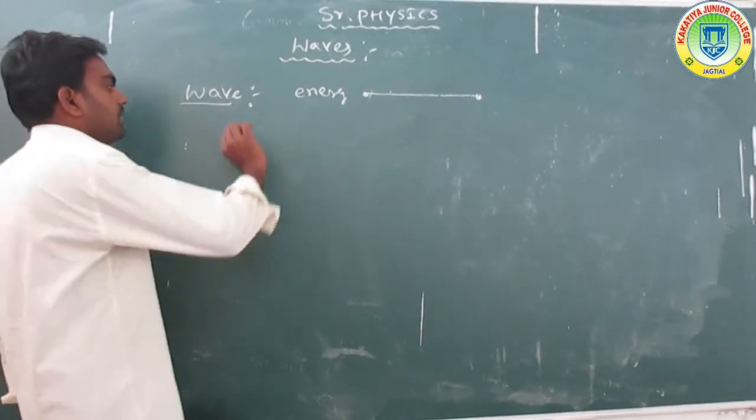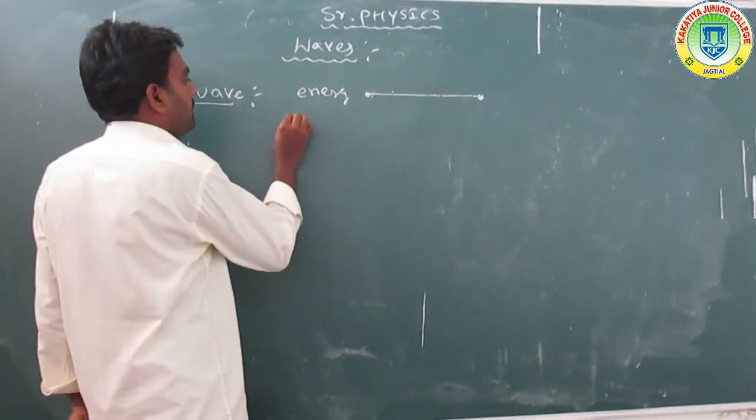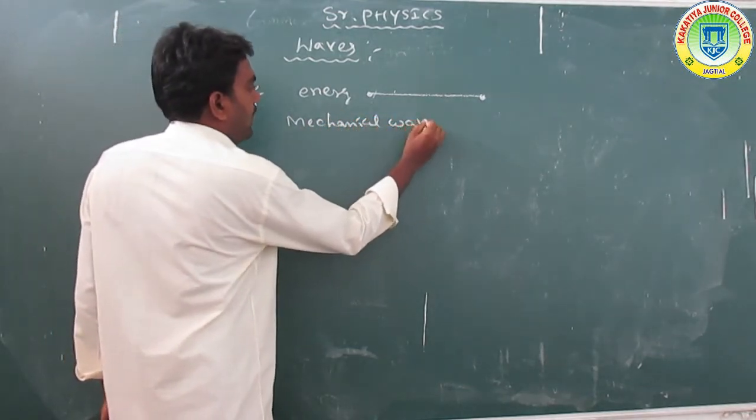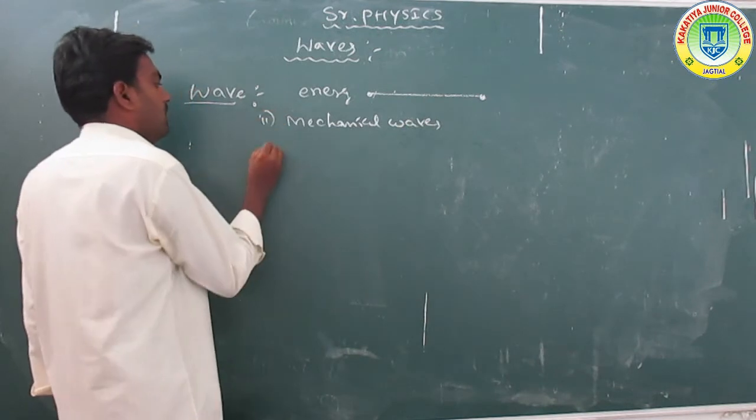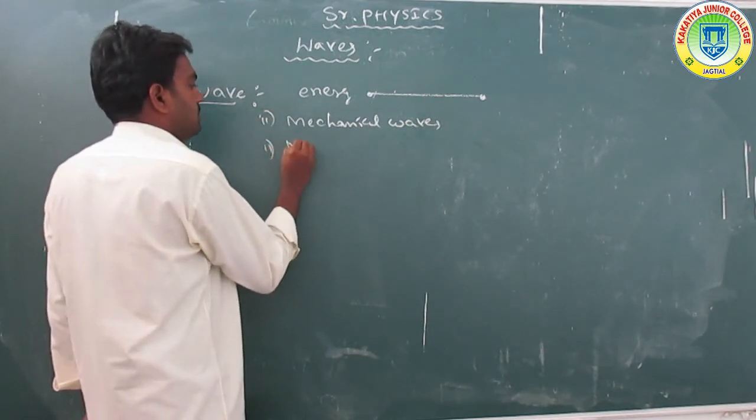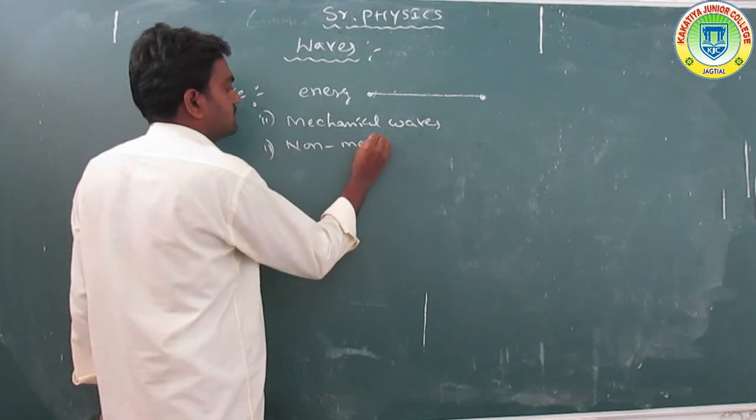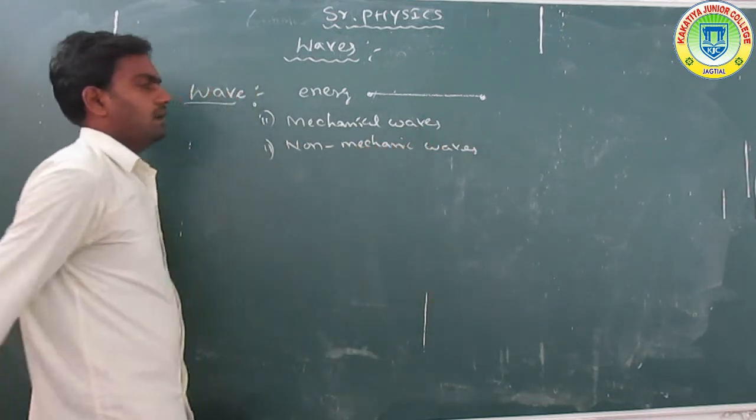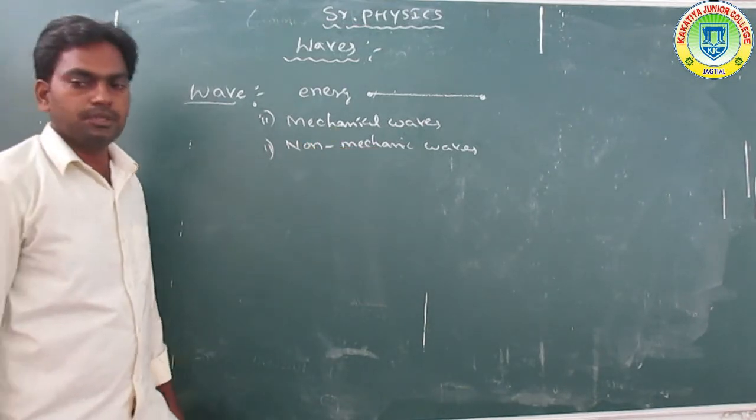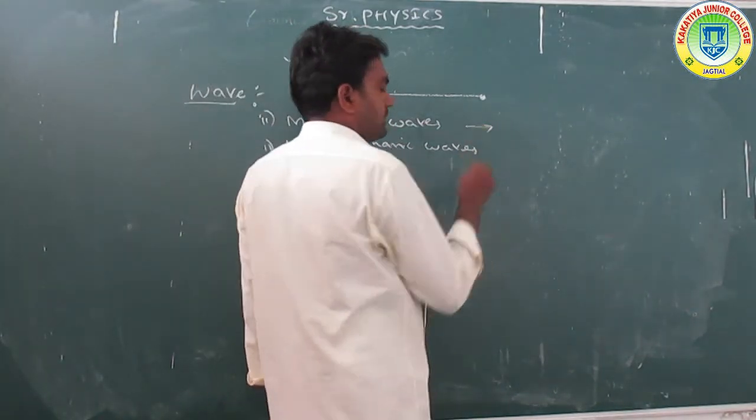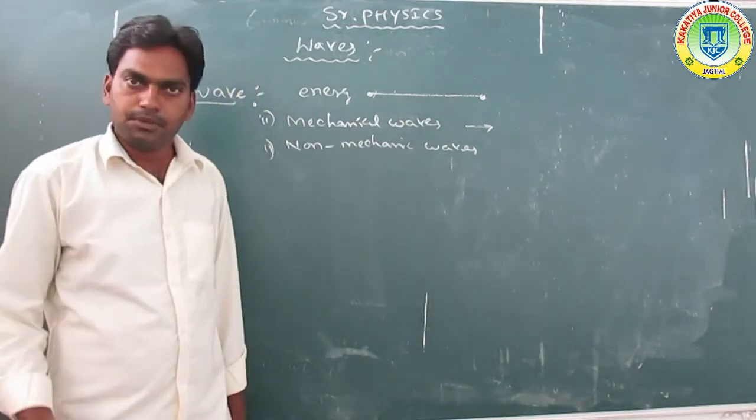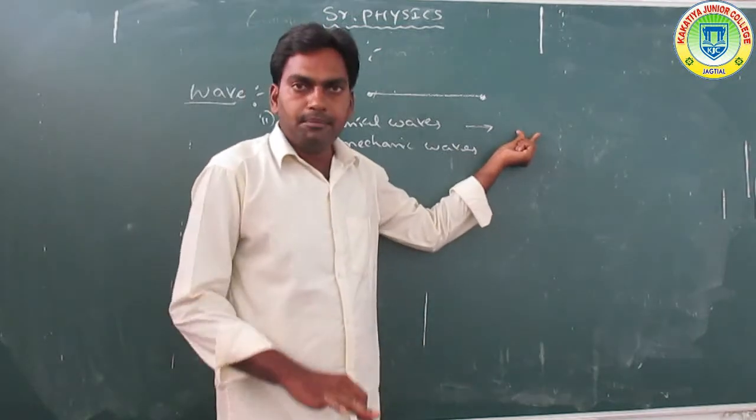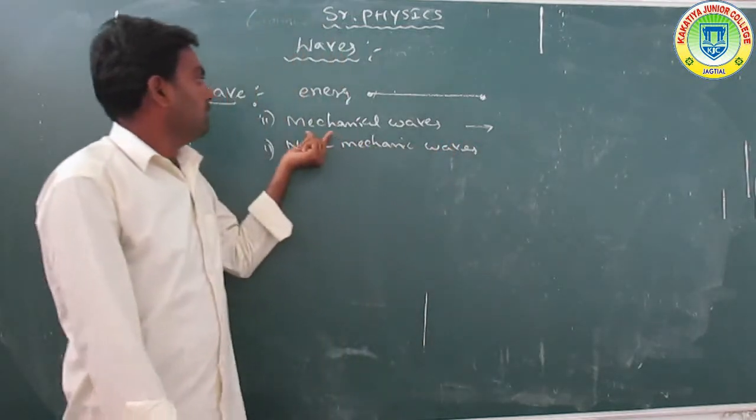So waves are classified into a number of types. First of all, mechanical waves, and the second one is non-mechanical waves. Mechanical waves are those where the energy is transferred through a medium. With respect to a medium, they are called mechanical waves, which require a medium.